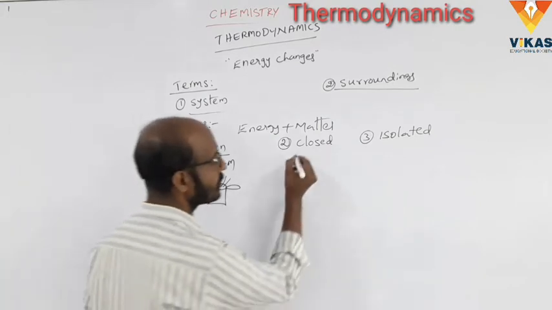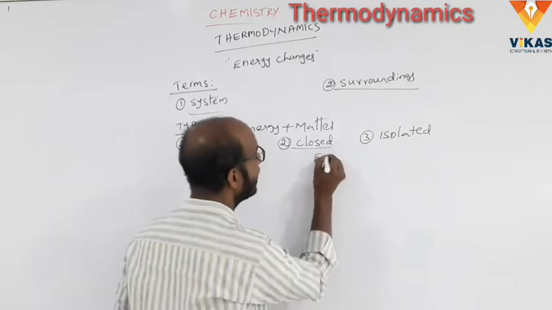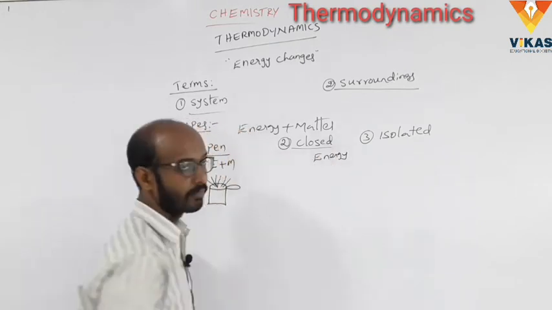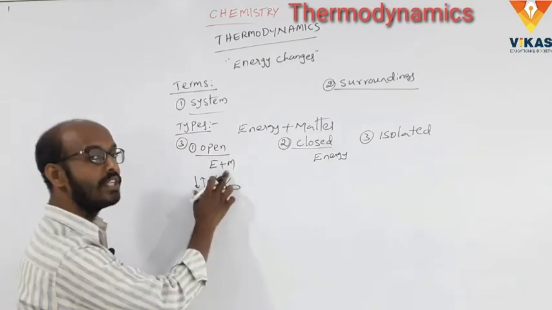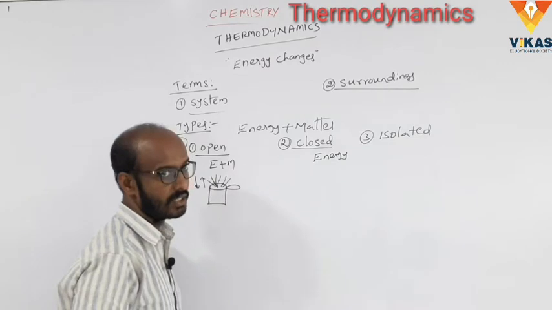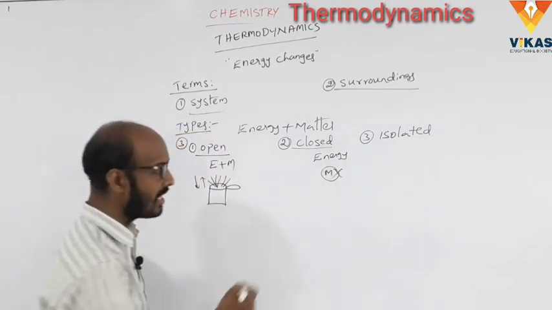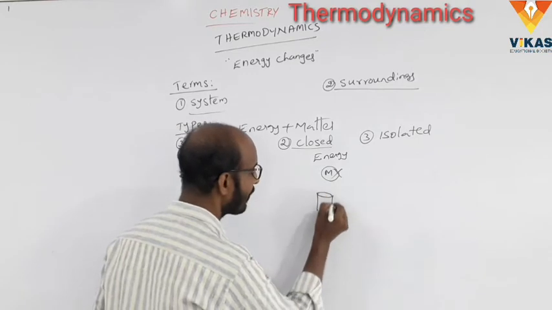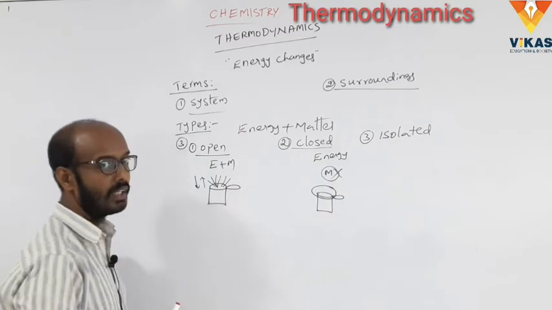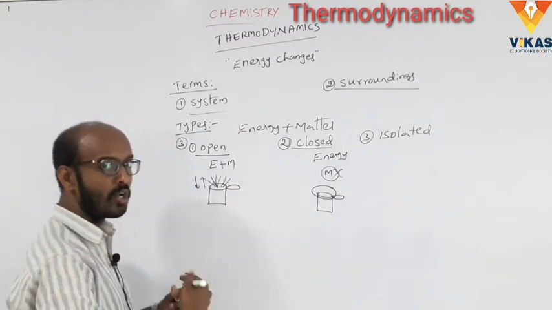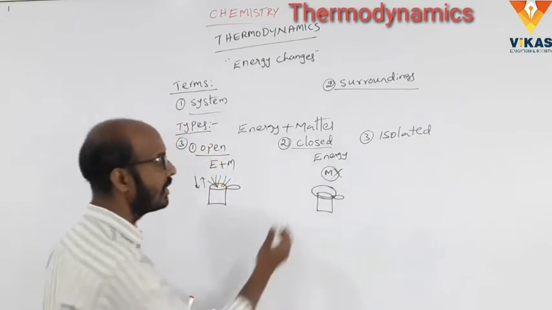And what is meant by closed system? It transfers only energy, not matter. It depends upon only energy. That is called closed system. For example, we take one hot cup of coffee closed with a lid. It transfers the energy and absorbs the energy, but there is no exchange of matter. That is called closed system.